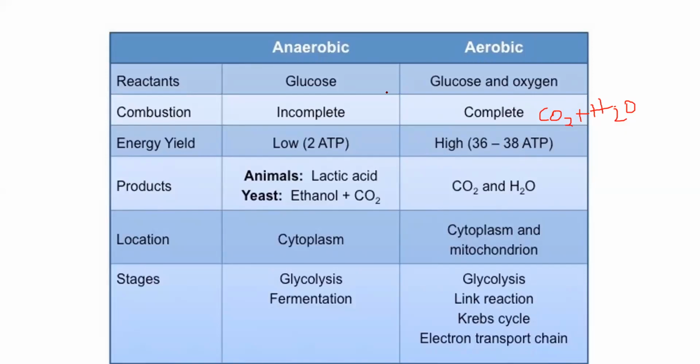2898 kilojoules of energy. सही है? And in anaerobic respiration, you have very little amounts of energy. ठीक है? Now, aerobic respiration में the products are carbon dioxide and water, as I discussed. But in anaerobic, दो अलग-अलग types की होती हैं. In animals and in yeast. In animals, you have lactic acid produced, and in yeast, you have carbon dioxide and ethanol produced.